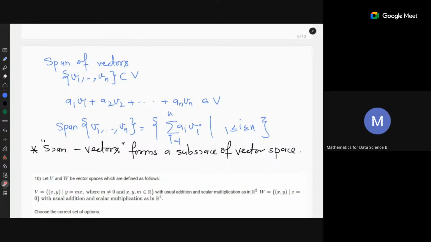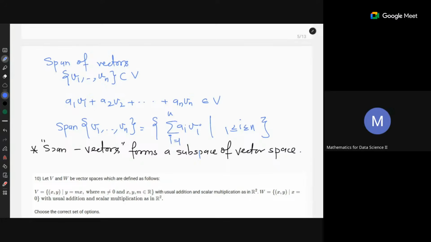So what is a subspace? Subspace is a subset of a vector space with addition and multiplication same as the original vector space, and it is closed under addition and multiplication. Okay, that is the subspace.